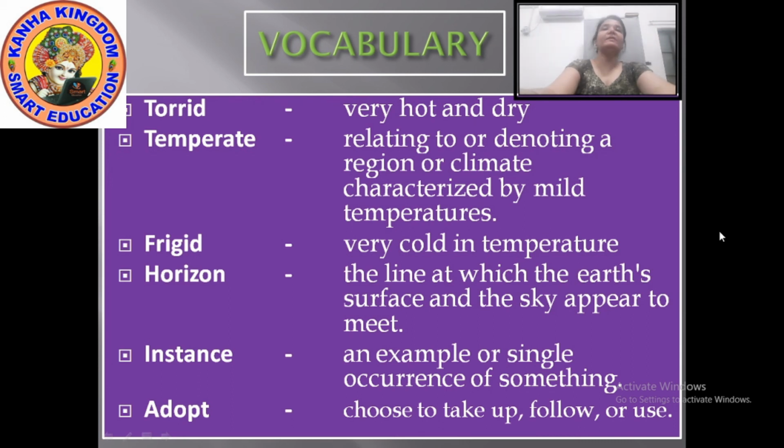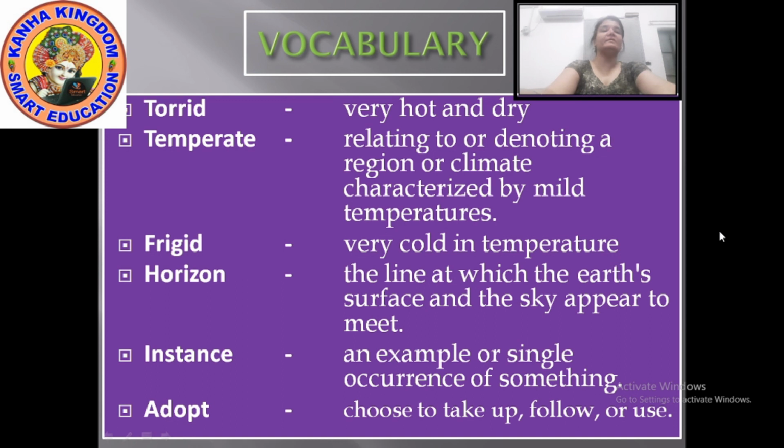Next, temperate. Temperate means relating to or denoting a region or climate characterized by mild temperatures.